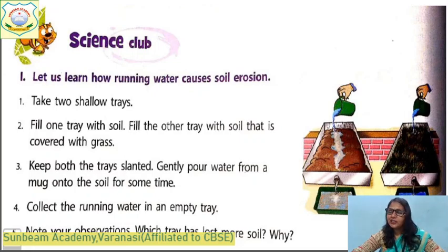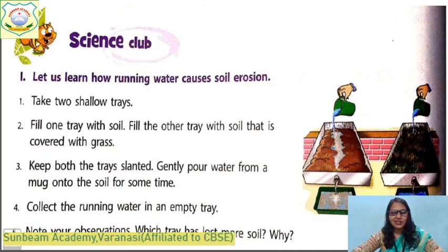In the second tray, you will see that some grasses are there. They hold the soil firmly, so you will observe that in the next tray there is less soil. There is no soil, only water is coming out. Why? Because the plants hold the soil firmly. Okay, so there is no soil erosion. This shows that to prevent soil erosion, we must plant more and more trees.